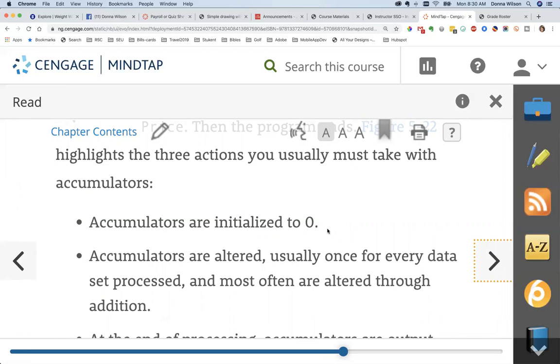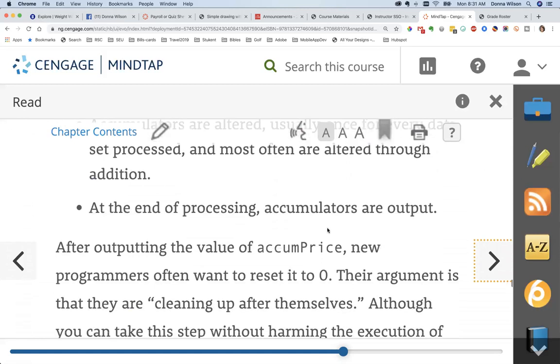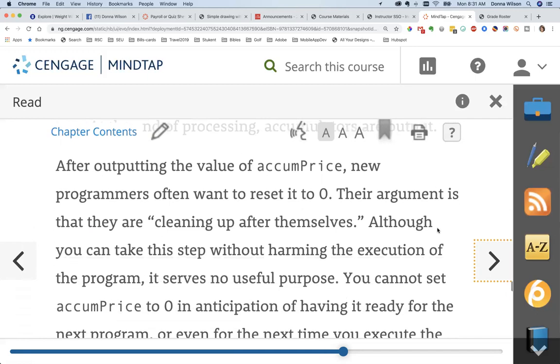Accumulators are altered usually once for every data set processed. So an accumulator could be a subtotal inside the loop body. And most often they're altered through addition. At the end of processing, accumulators are output. So each iteration of the loop, you're adding something to a total, so to speak. And when you drop out of the loop, then you're going to print that total.